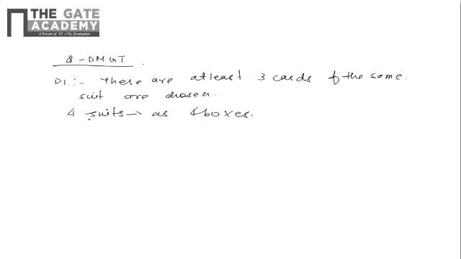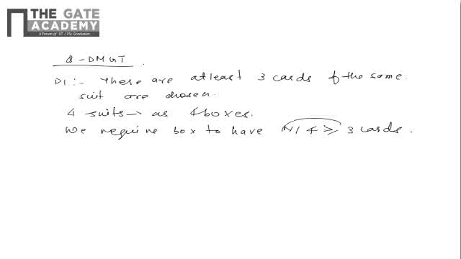Then what will we require? We will require a box to have n divided by 4, where n is the number of cards, which should be greater than or equal to 3 cards. So what is the smallest value which will satisfy this inequality? That will be 9, right? Because if n is 9, then 9 divided by 4 satisfies this inequality.